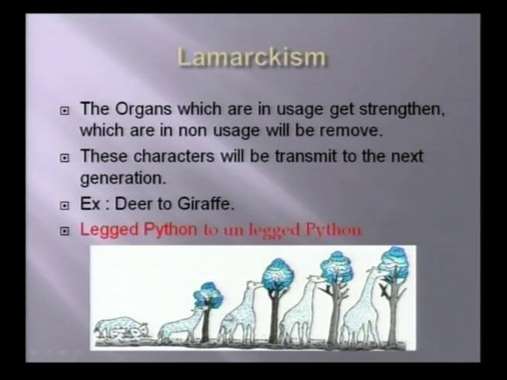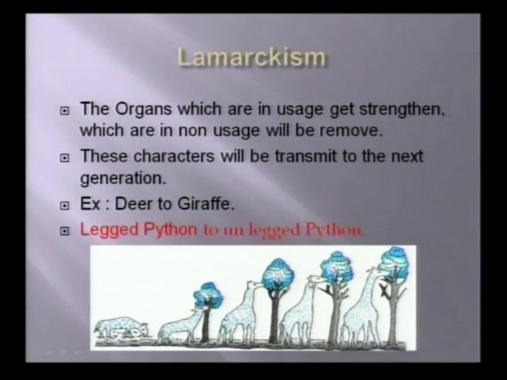Next, it elongated its neck. In the third stage, it started to reach the high branch for food. In the last stage, we find that the deer changed into a giraffe.